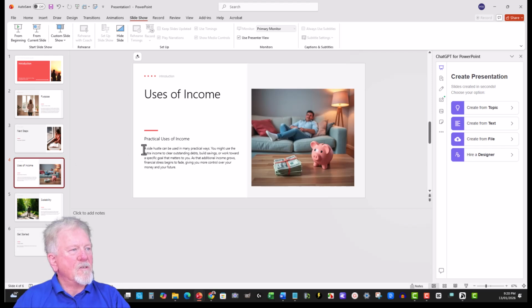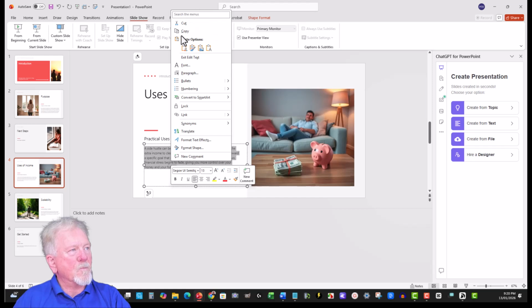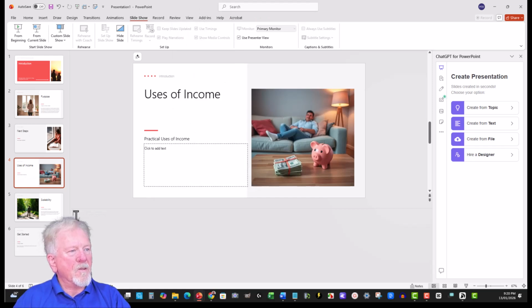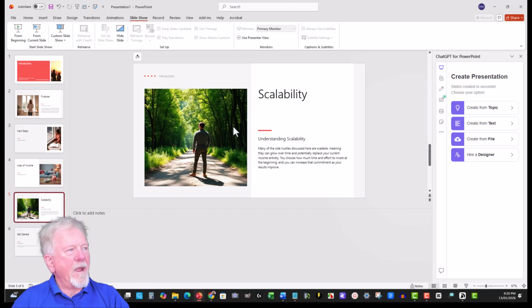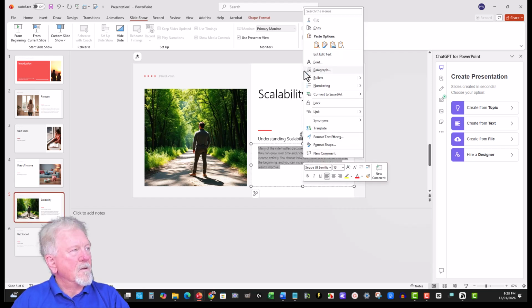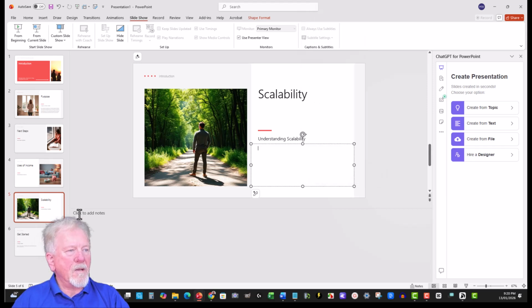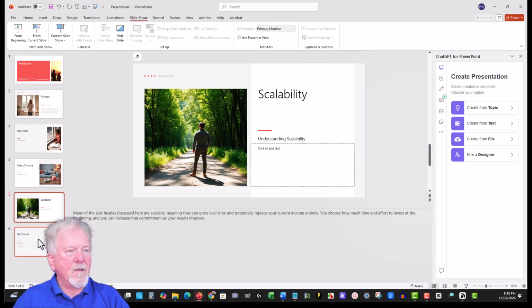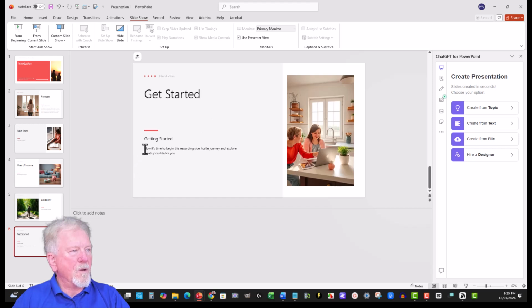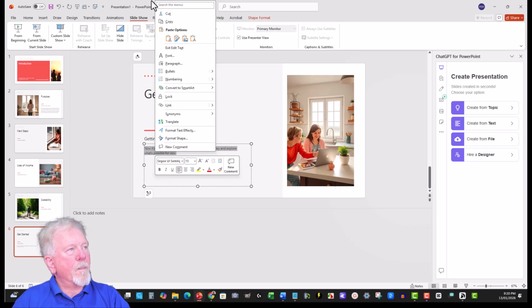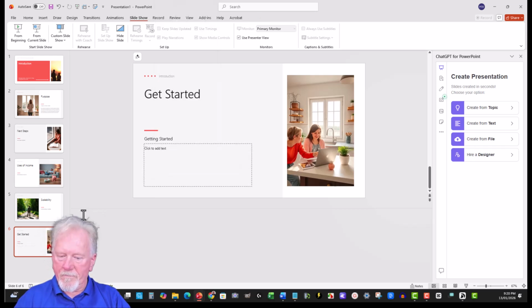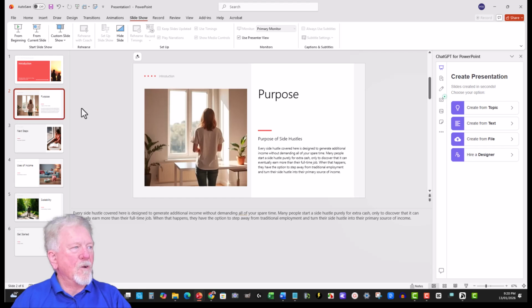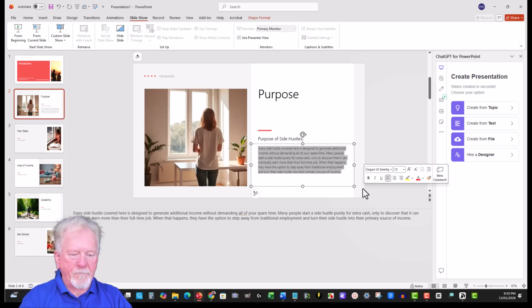Because I don't like having too much information on the page because it becomes too distracting, so I'm just going to cut that as well. Pop that into the notes. And do the same again with this one. Cut that, pop that into the notes, and do the same with this one. So just cut that, pop that into the notes, and all we then have to do is I'll just remove that.